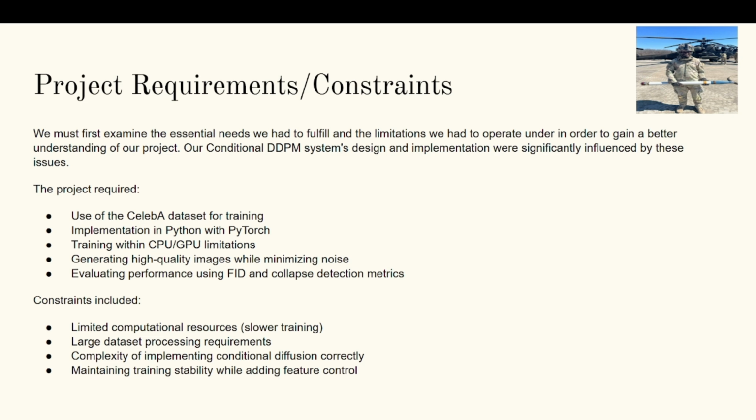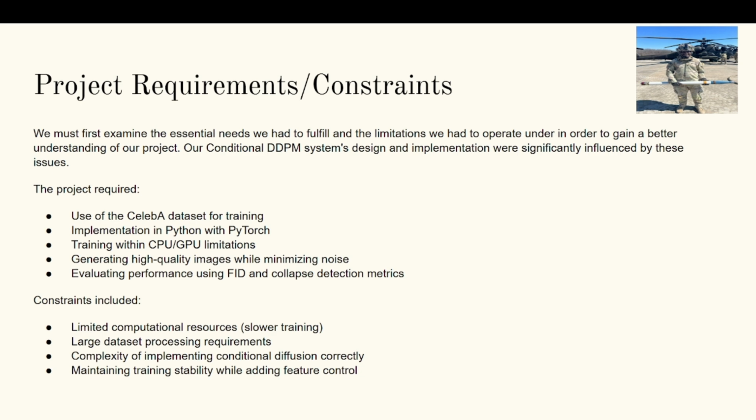So, in order to go into that, we have to first examine the essential needs, right? So, for our project, we had several key requirements that guided how we designed and built the system. First, we were required to use the CelebA dataset, which contains thousands of labeled human face images. This dataset was essential because it provided both the visual data and the attribute labels needed for transitioning from an unconditional model to a conditional one.